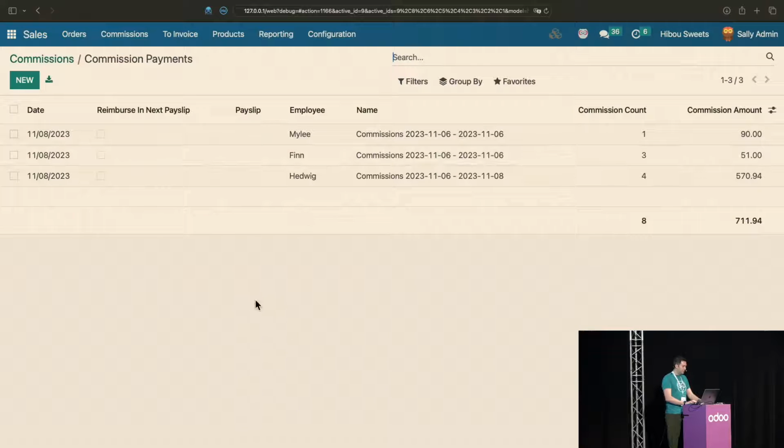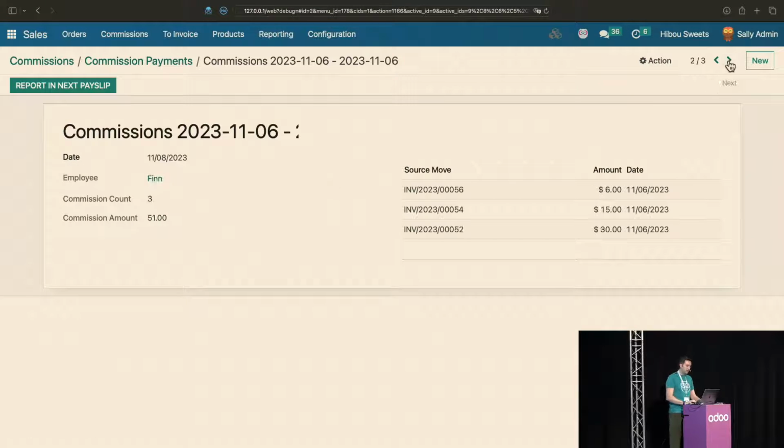So we'll mark paid, and we will be redirected over to a list of what we call commission payments, which, if you are extracting data out to your payroll provider, is going to be your summary report, right? These are summaries of all the commission objects that are being marked paid and what the source move or the invoice was for them. And it has a very convenient amount here, and obviously it's linked to the employee, which therefore makes it very easy to export and take it over to an external system to say that this is how much you're actually going to be remitting for the individuals.